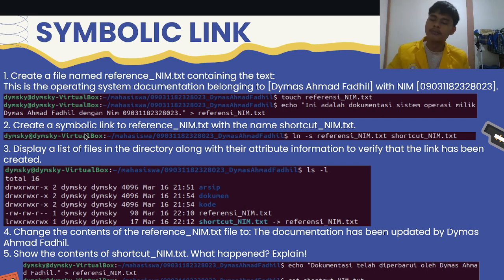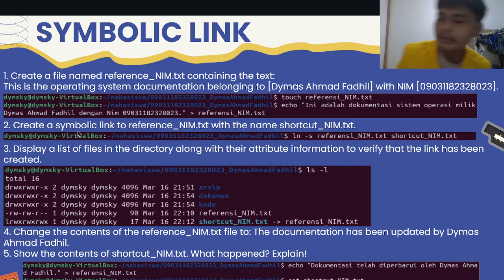Number 2: create a symbolic link to referensi_nim.txt with the name shortcut_nim.txt. Here, I will use ln -s referensi_nim.txt shortcut_nim.txt.